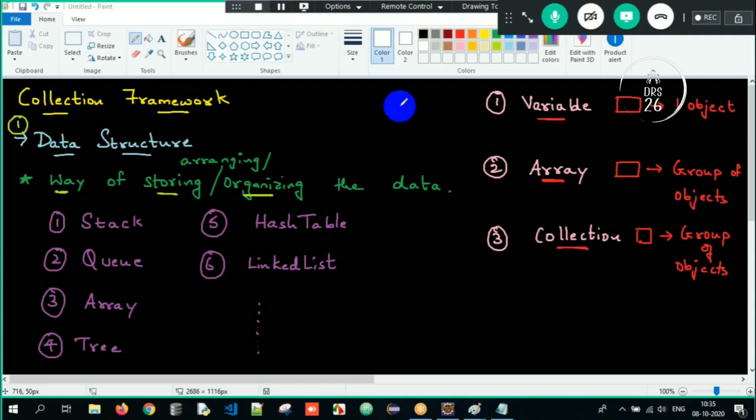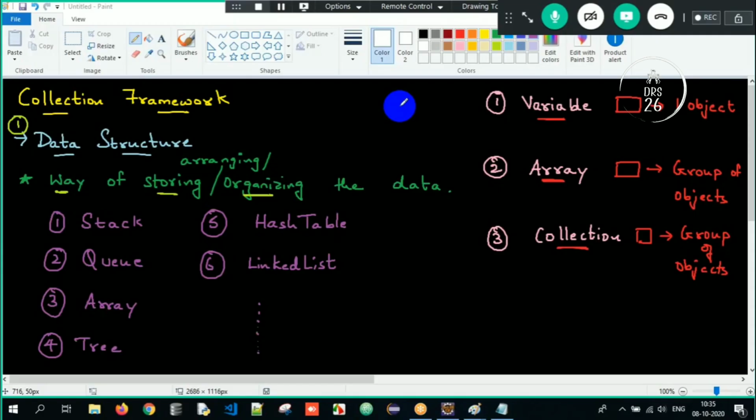That is nothing but a stack. Clear? You know a building, no? First floor, second floor, third floor, one above one, one above one. It's a stack. So that way, we are trying to follow the data structure. It's a way of storing the data here. And the famous data structures are stack, queue, linked list, hash table, graph, binary tree, array, and so on. You name it, we have so many data structures. But we need to understand what is a variable, array, and collection.